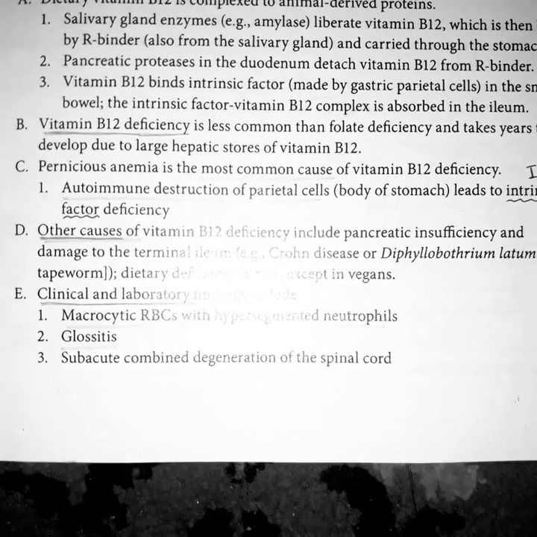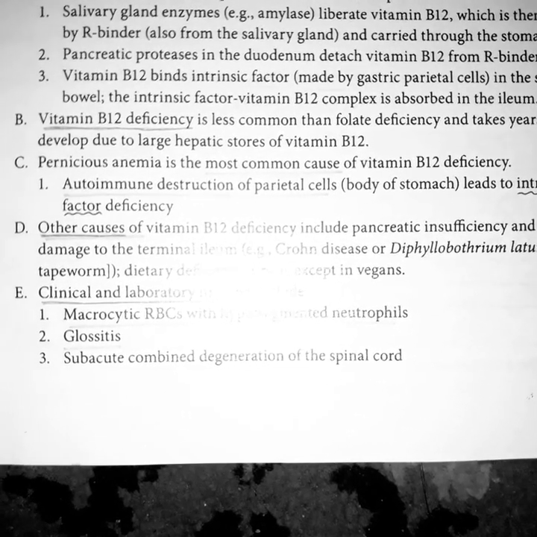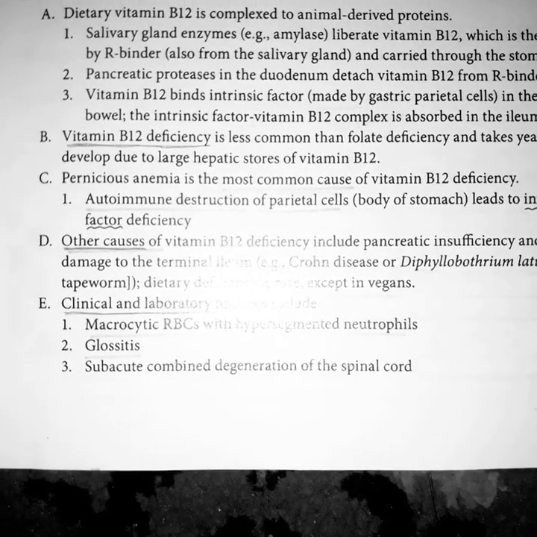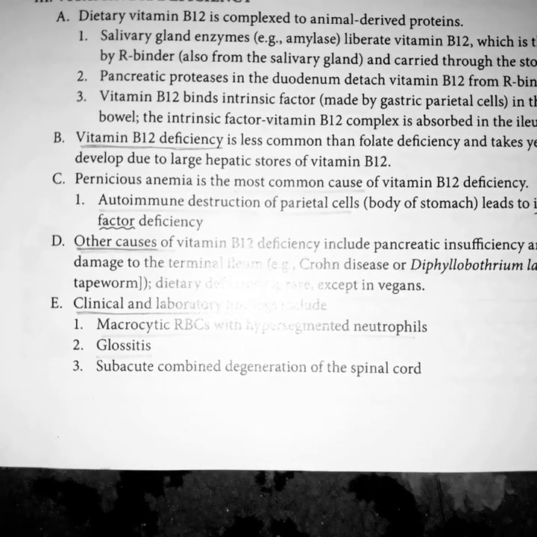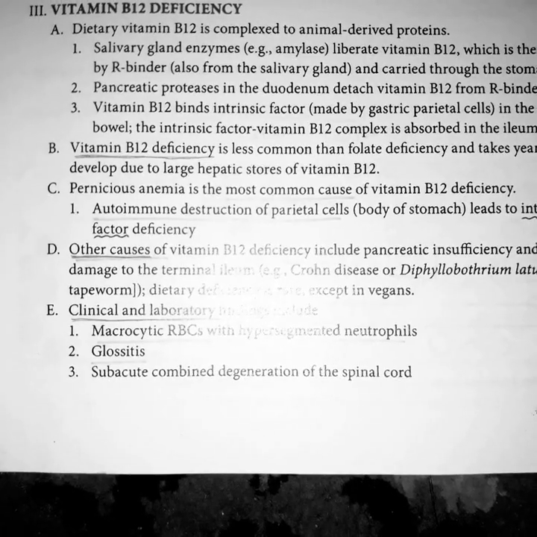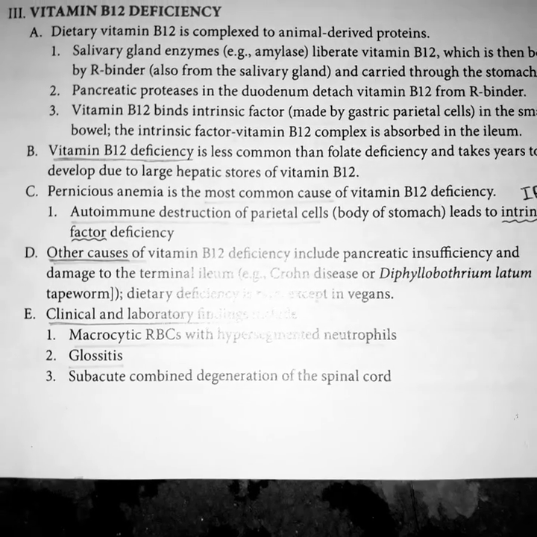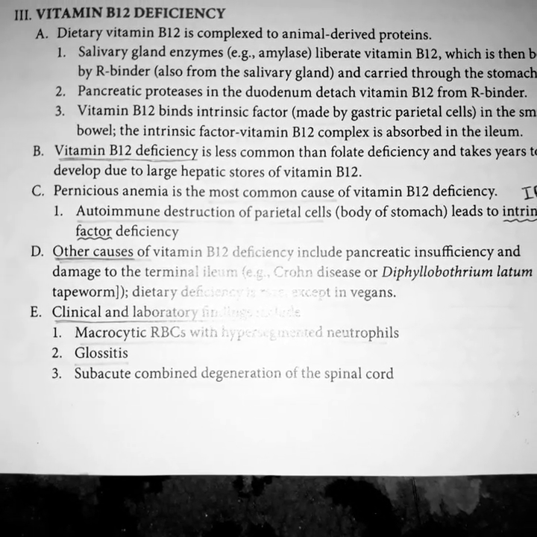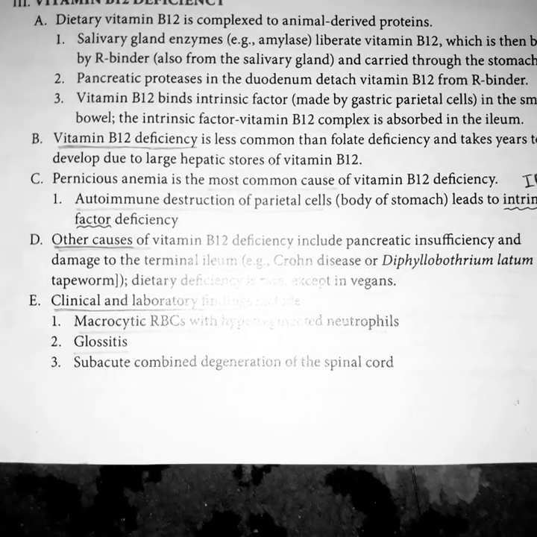Other causes of vitamin B12 deficiency include pancreatic insufficiency. As we know, protease is produced by the pancreas. In pancreatic insufficiency, there is no protease secretion, so intrinsic factor does not bind to vitamin B12 and this results in vitamin B12 deficiency. Damage to terminal ileum, e.g. in Crohn's disease or Diphyllobothrium latum fish tapeworms, or dietary deficiency.